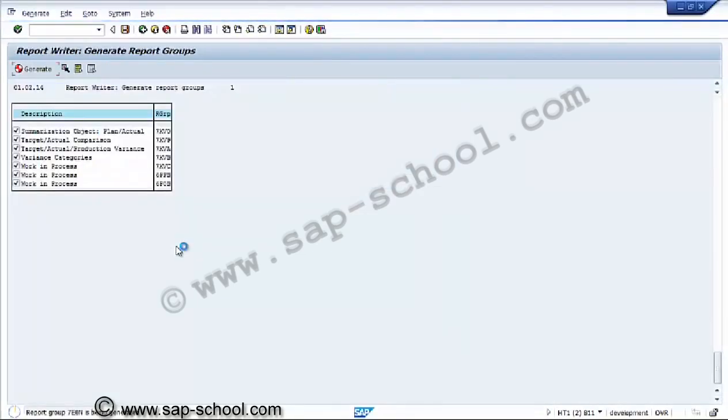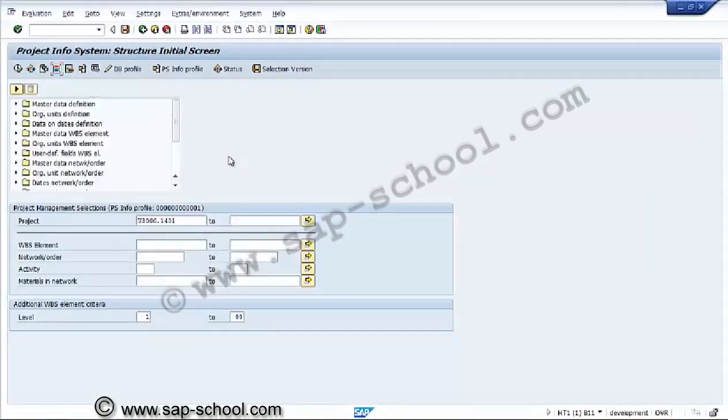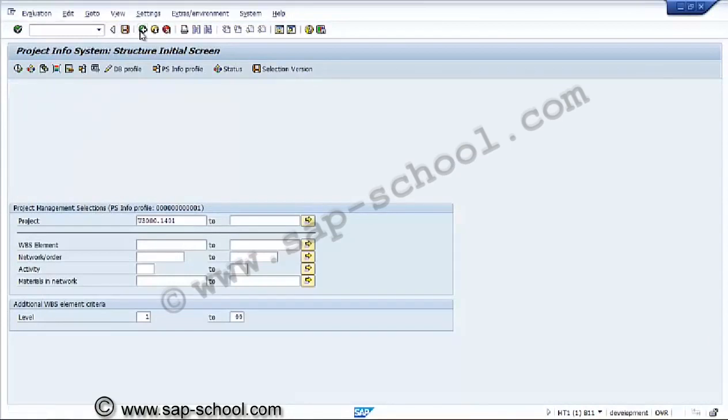Here the similar fields will be there. There is no difference in this. So this is about the structure overview.